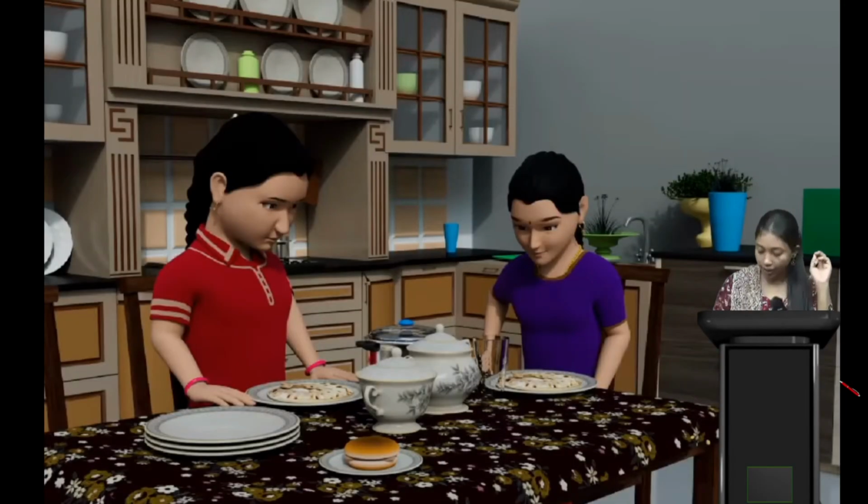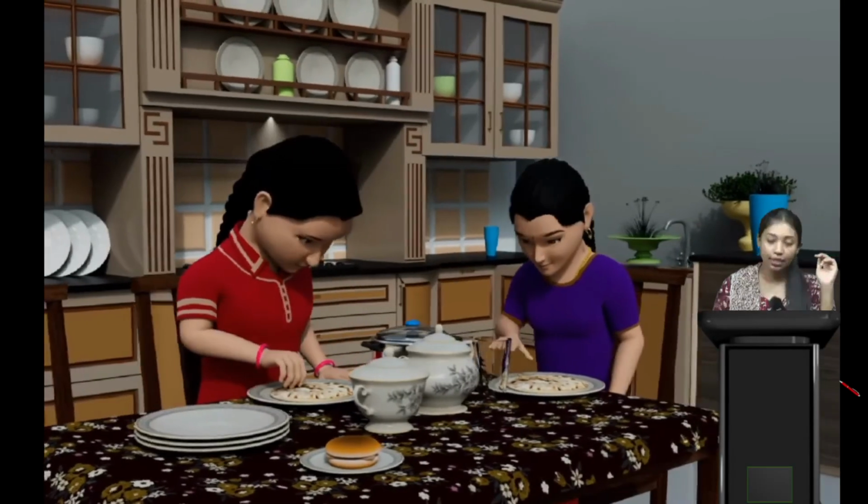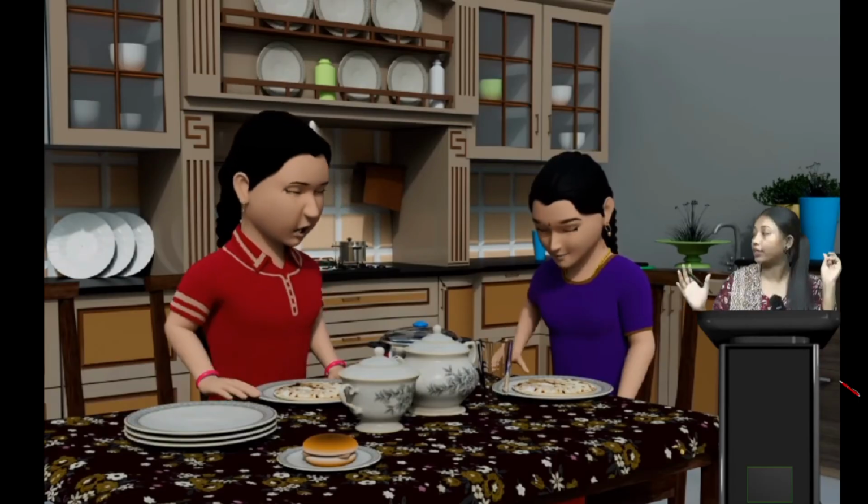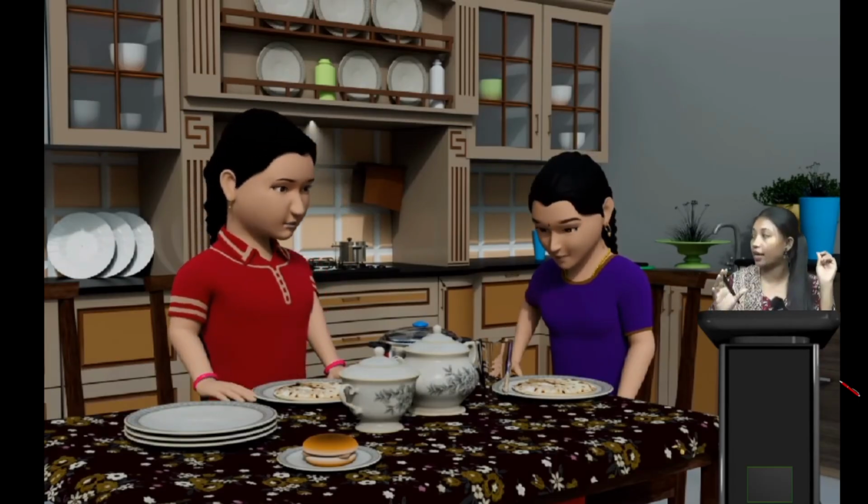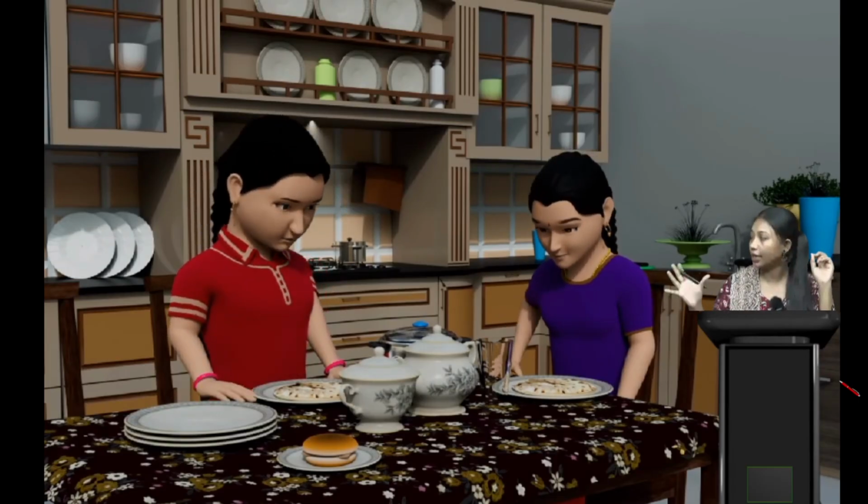After that, here we can see two girls like us. They are having their dinner, or lunch.